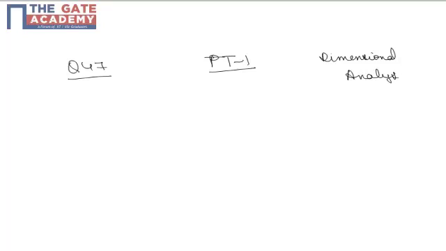Question number 47 is a very interesting question from the topic of dimensional analysis, which belongs to the subject of water resources. Now in this question, it is given that in a laboratory, scientists created an artificial space which has the value of acceleration due to gravity as 1/3 of g.